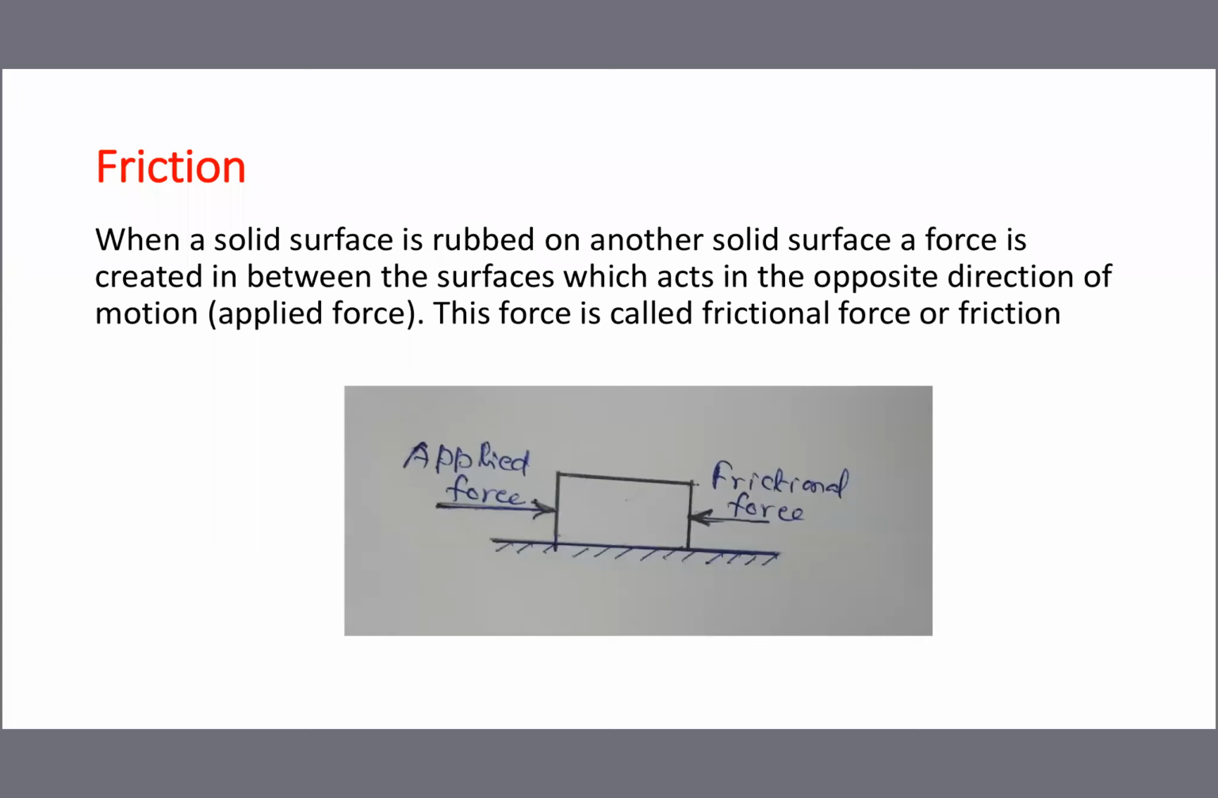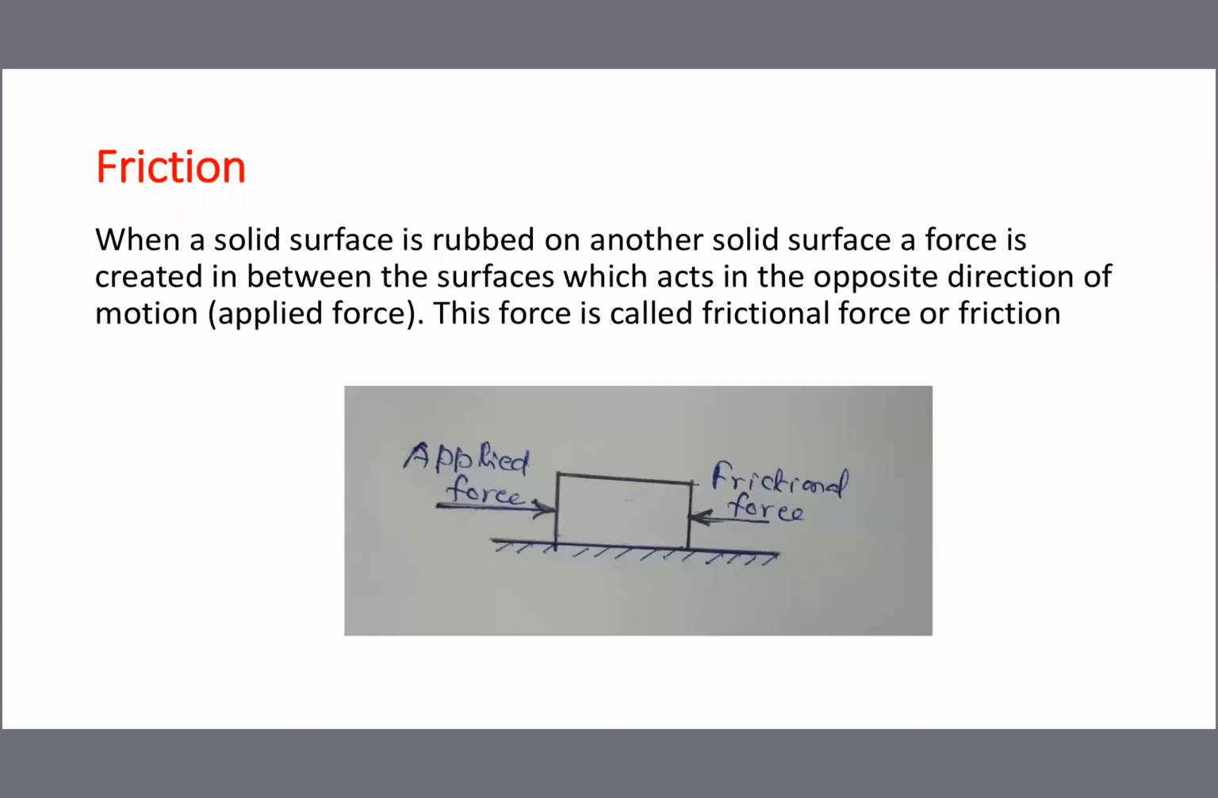So I will explain. Whenever you are moving any job, in between the sliding surfaces, a force will be created. For example, one very big box is available, and we are just pushing it. We want to move it to some other place. In between the sliding surfaces, for example the surface of the floor and the bottom surface of the job, a force will be created. That force is called frictional force.